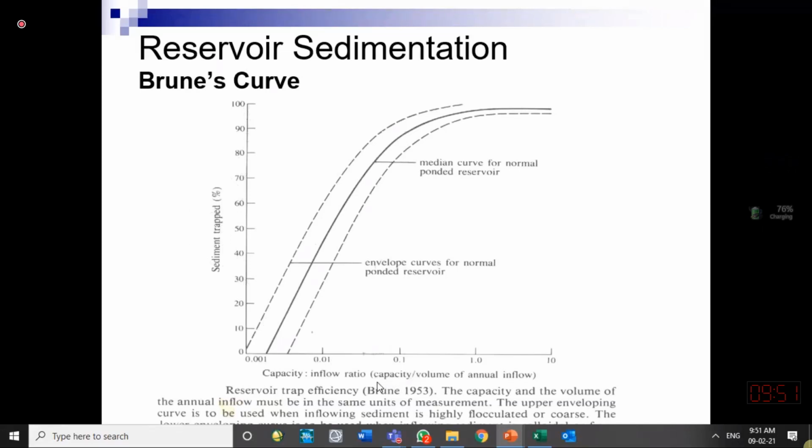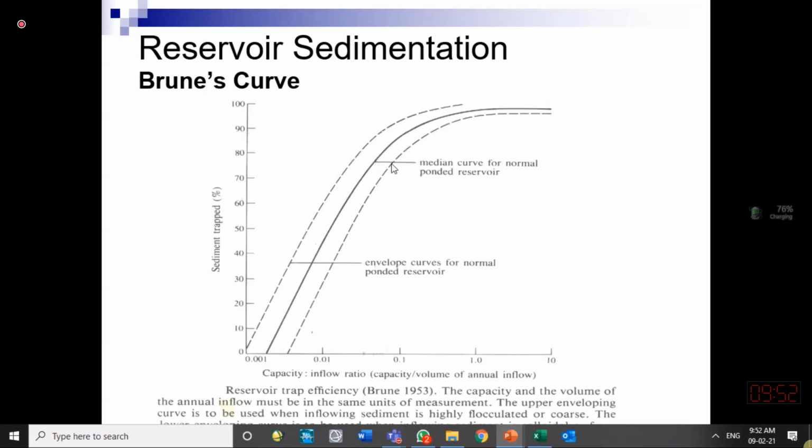For example, for a certain reservoir like Tarbela, if you have a capacity inflow ratio of 0.1, it means it can store a maximum of 10% of the inflowing water in a year. So its capacity inflow ratio will be 0.1. We can see from this that the reservoir has a trapping efficiency of 90%. So what does it mean? What is trapping efficiency? If 100 units of sediment are coming to the reservoir, 90 units will be trapped in the reservoir and 10 units will be released downstream. So this Brune curve helps us find this.